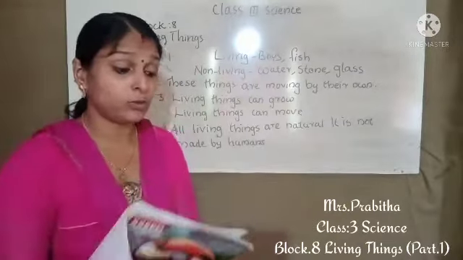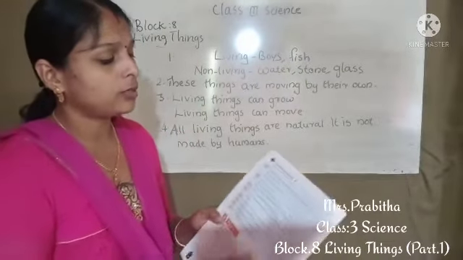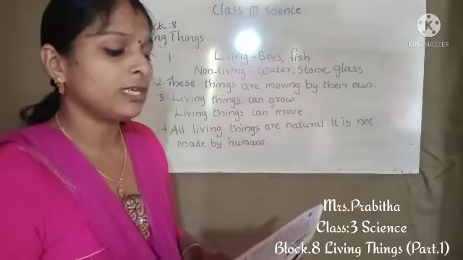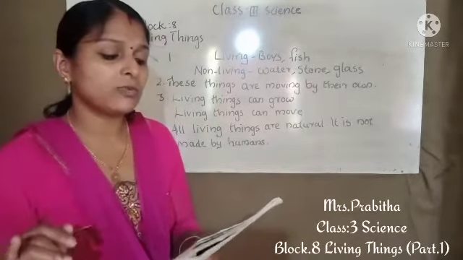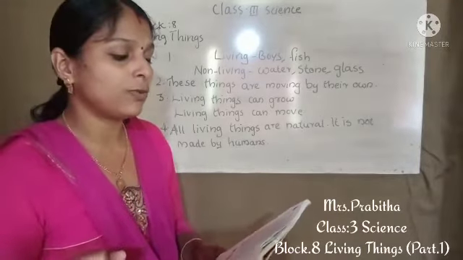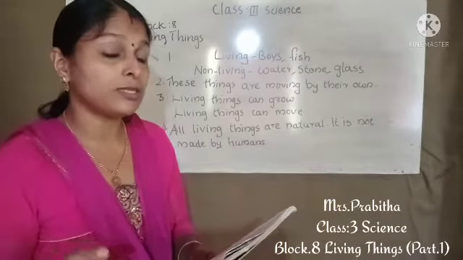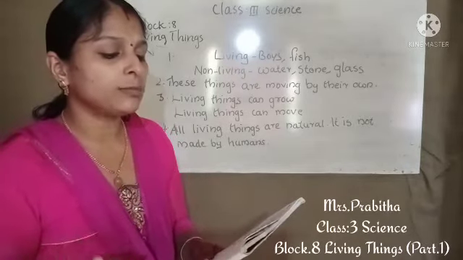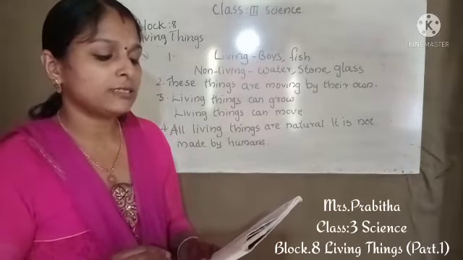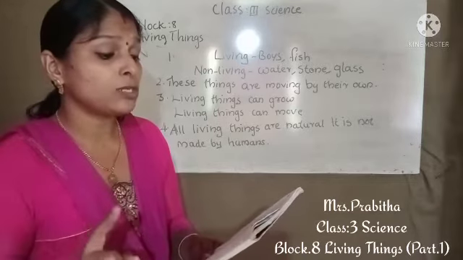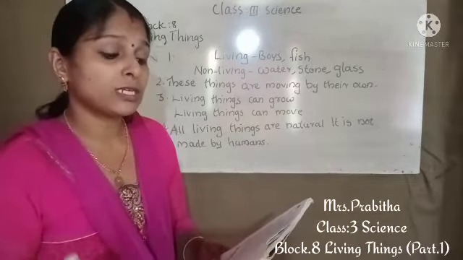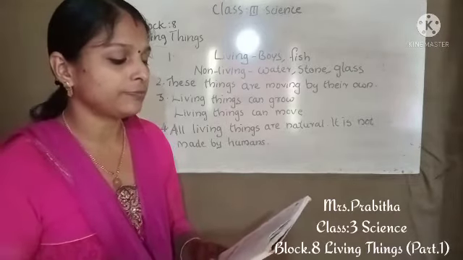Next we have to do practice questions. The first practice question is, circle the odd one out and give a reason for your answer. First one: car, pen, grass. Which is the odd one? Yes, it is grass, because grass is a living thing. Second one: mango tree, table, boy. Which is the odd one? Table. Why is it the odd one? Because a table is a non-living thing.